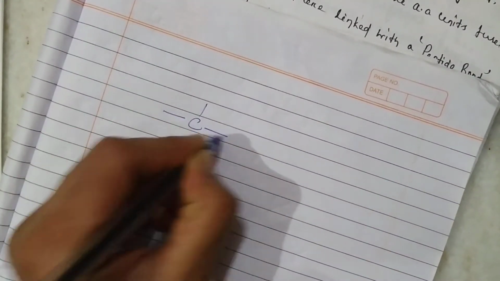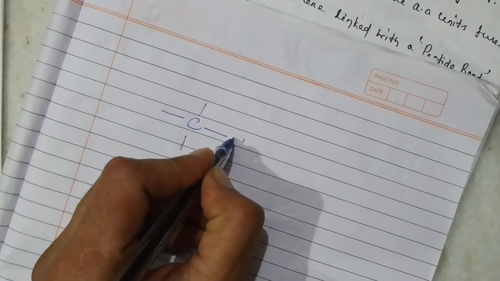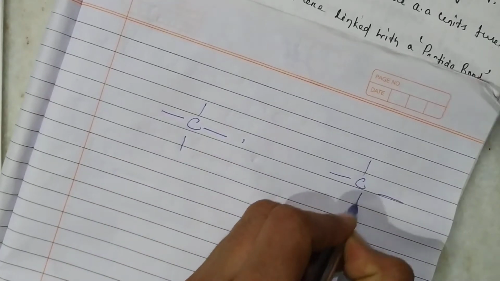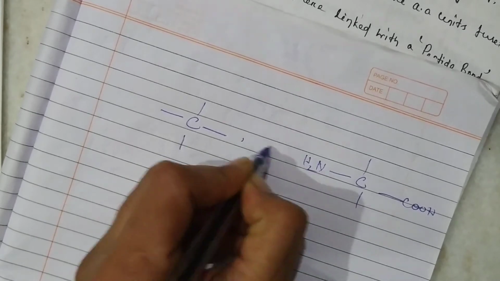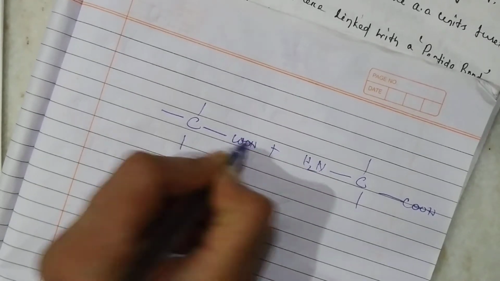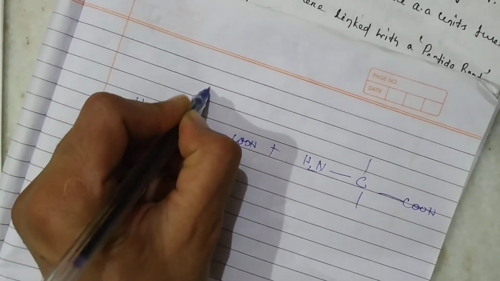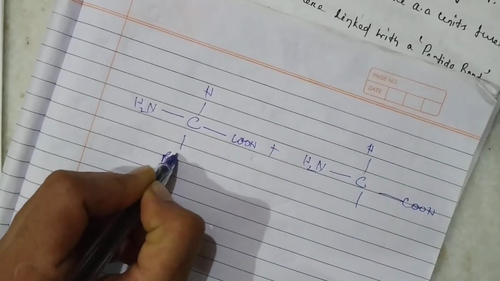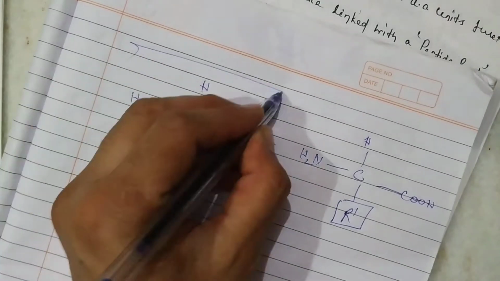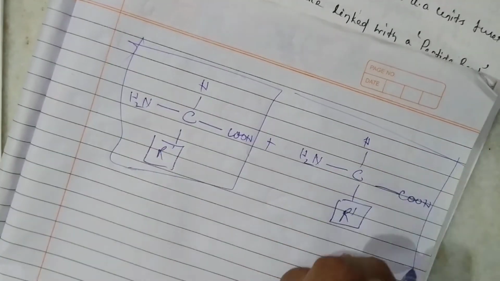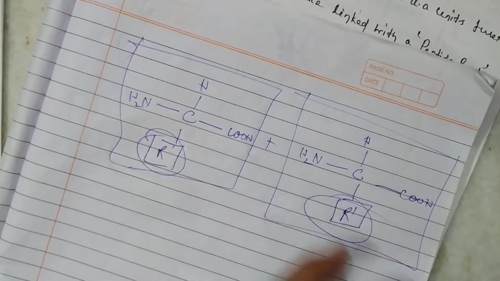Now see, students, the reaction takes place between, as I have already told you, COOH NH2 plus COOH NH2, with the functional groups. So this is your one amino acid and this is your another amino acid with a different functional group.